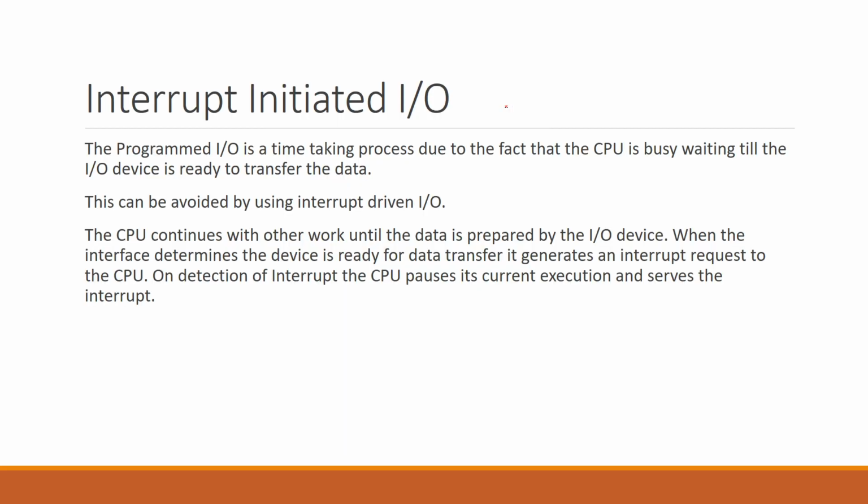Now the second category of input output is interrupt initiated IO, which saves the CPU wait cycle. Whenever a process goes for an input output request, it blocks that particular process and starts doing some other task. When data is present in the input output device, it creates an interrupt to the CPU, and the CPU handles that interrupt by reading the data. So it saves CPU cycles.